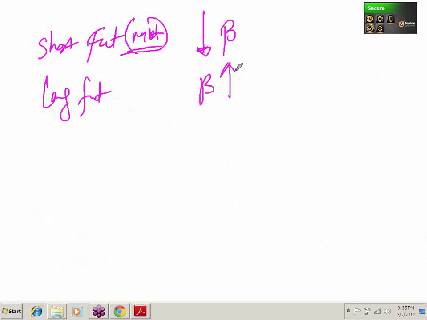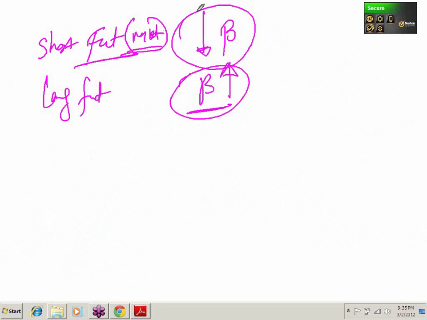When you are going long on the futures, your beta will increase. So short future means beta will decrease, long future means beta will increase.